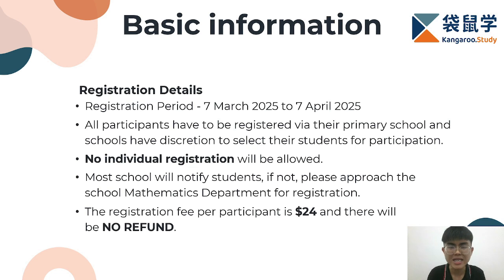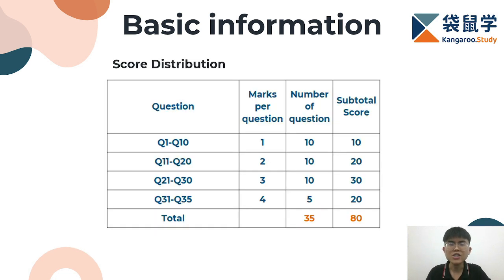So once those registrations are complete and our young mathematicians are officially signed up, the focus now shifts to the competition itself. So what do they face and how are their efforts measured? Let's dive into the score distribution. Now, take a look at this table over here. The first column is about the question, the second column is about the mark per question, the third column is about the number of questions, and the fourth column is about the subtotal score.